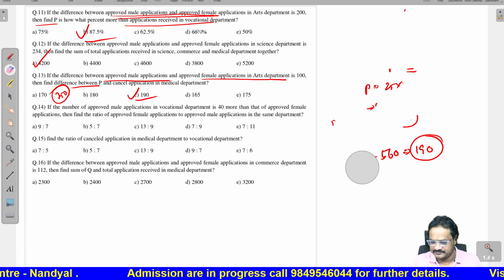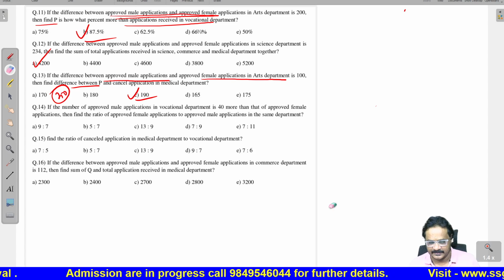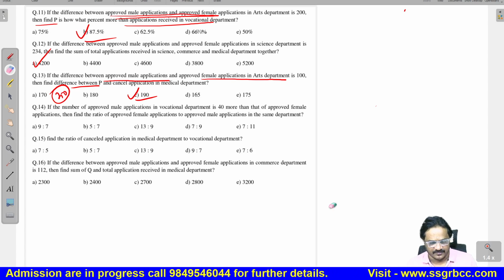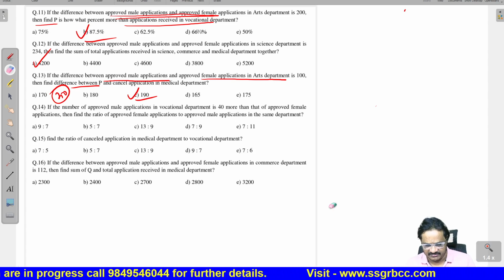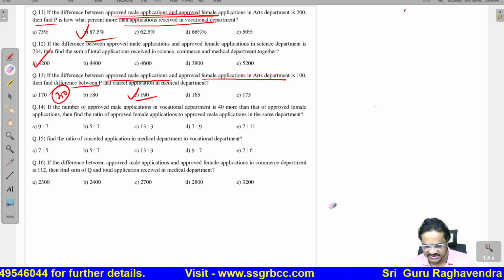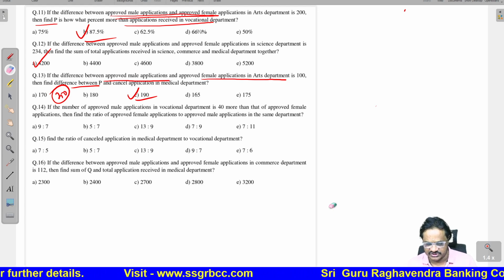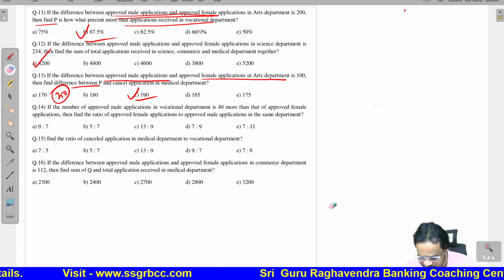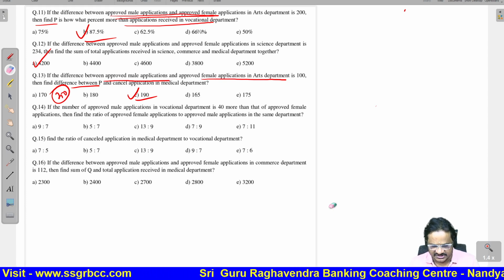Next one. If the total number of approved male applications in the vocational department is 40 more than the approved female applications, then find the ratio of approved female applications to approved male applications in the same department.